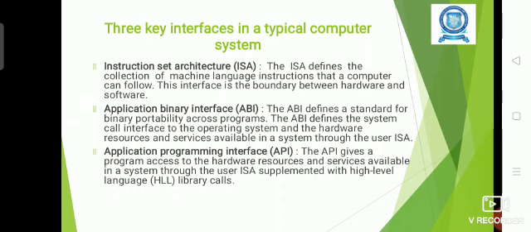Then the application programming interface. Every application will have the API interface to connect it with the hardware resources. Okay, it gives the program access to the hardware resources and services by which the programs will be executed, and the necessary hardware resources will be allocated for the application execution.